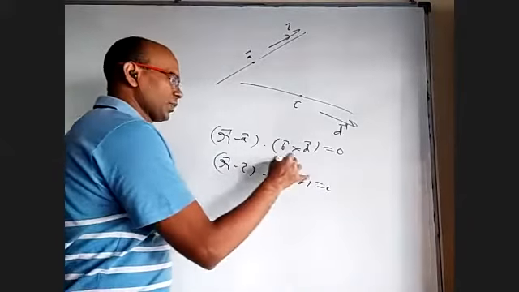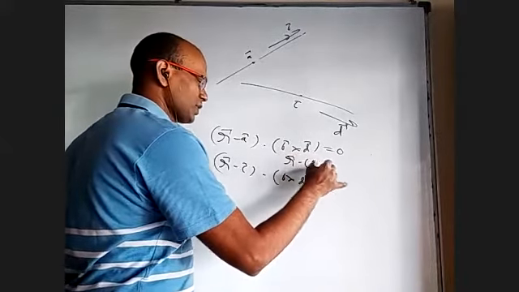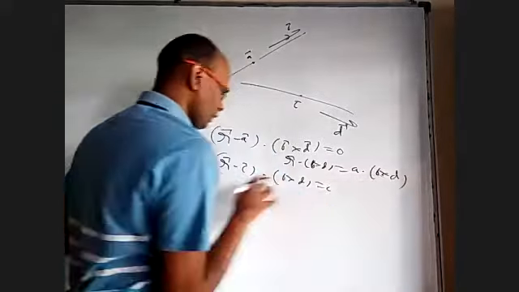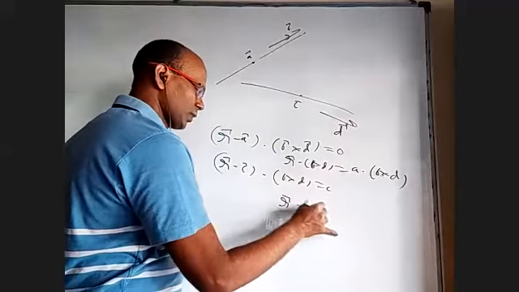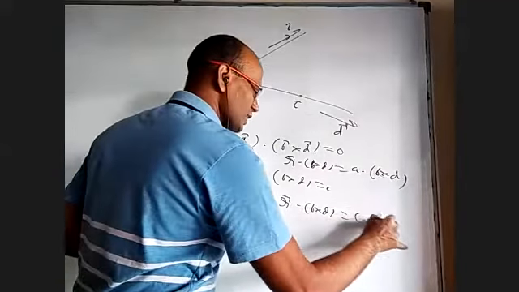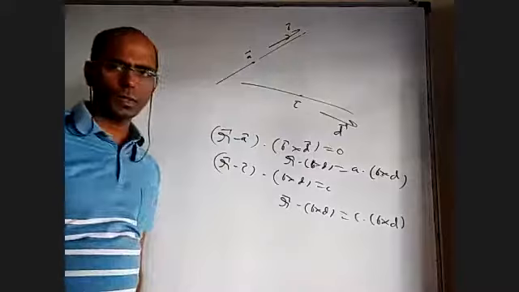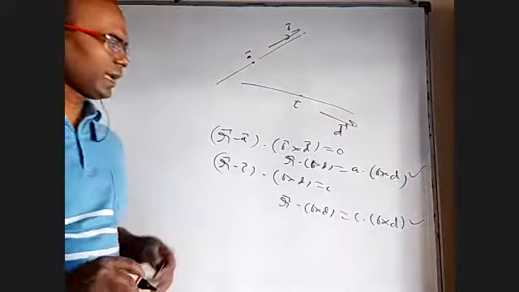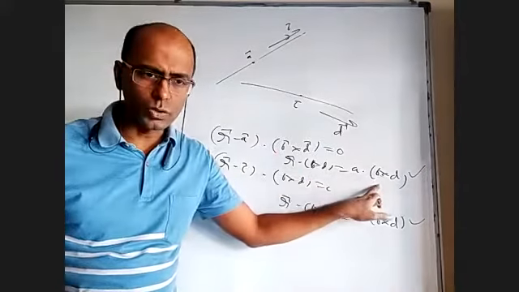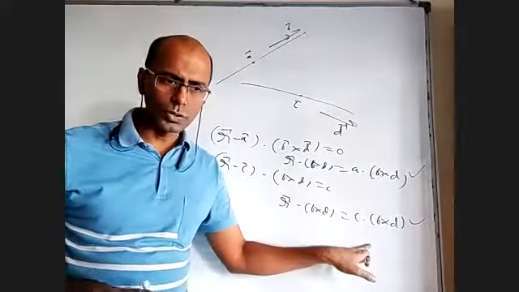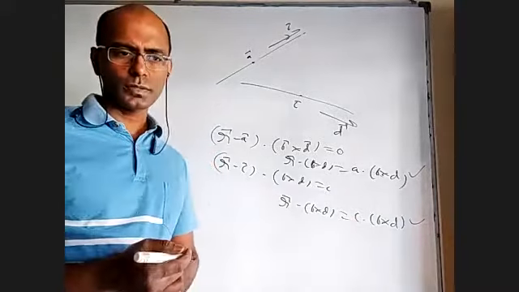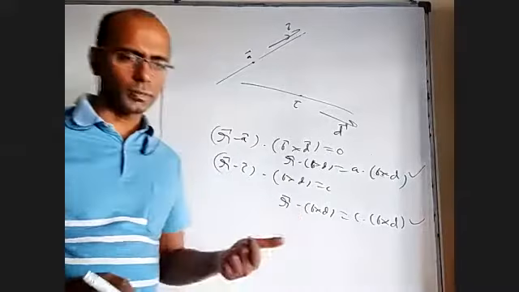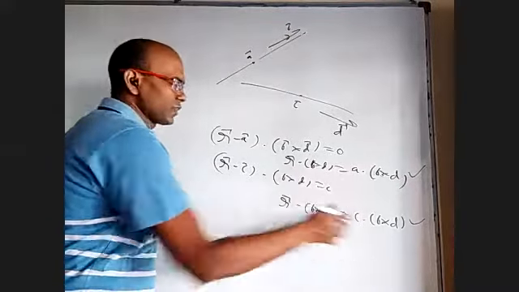When you open this up, you will get R dot B cross D is equal to A dot B cross D. When you open the other up, you will get R dot B cross D is equal to C dot B cross D. Are these two parallel planes? Yes, sir. Then whenever you have R bar dot N bar equal to D1 and R bar dot N bar equal to D2, how will you find the distance between those two planes? D1 minus D2 by mod N bar. Yes.